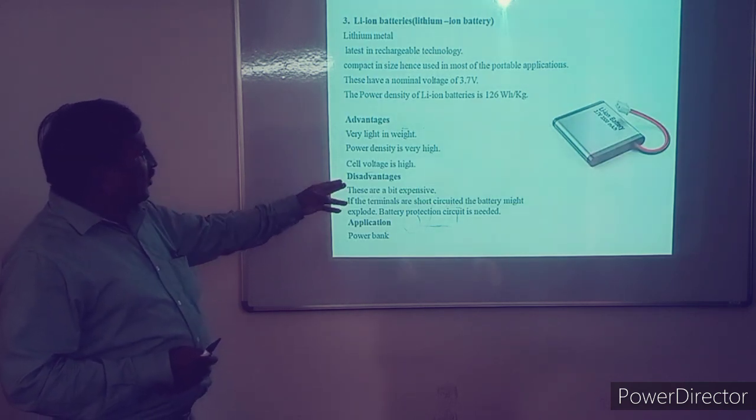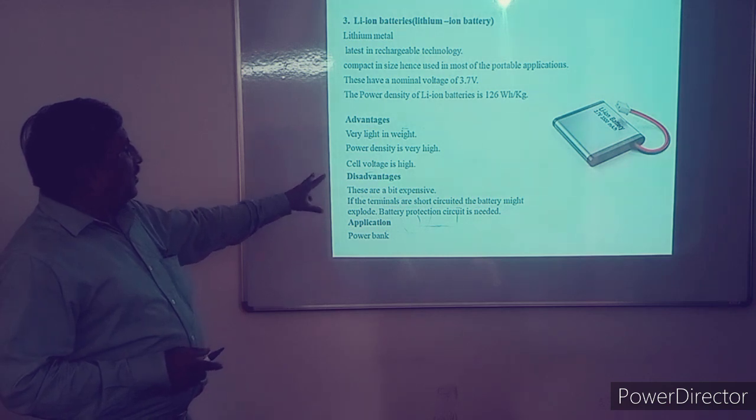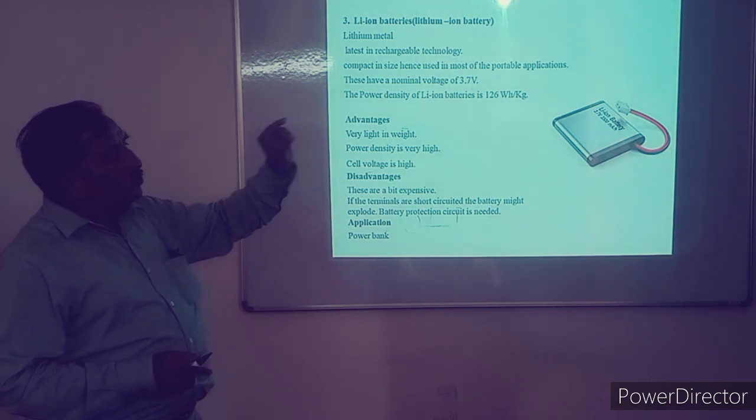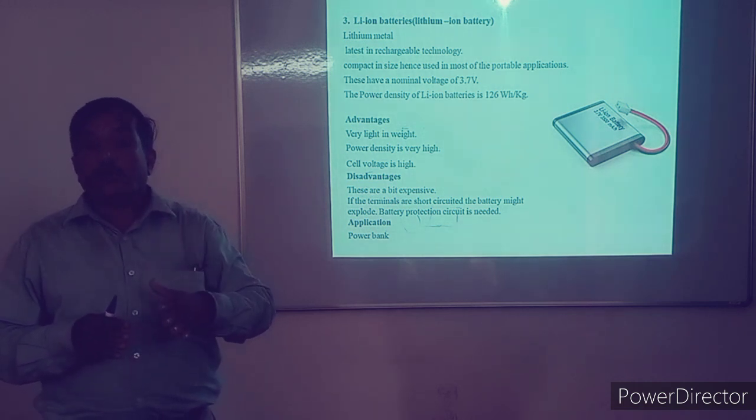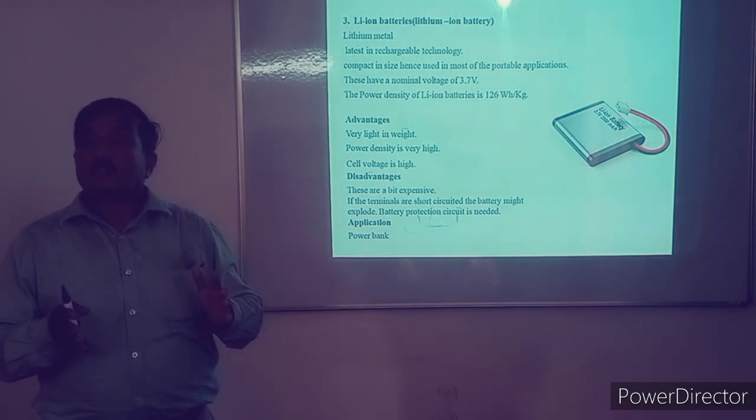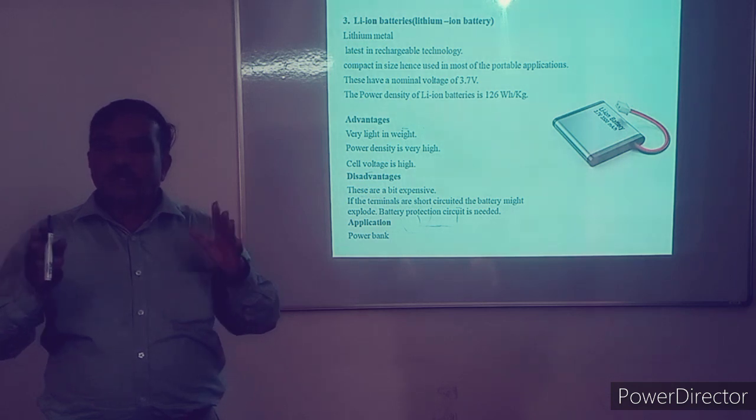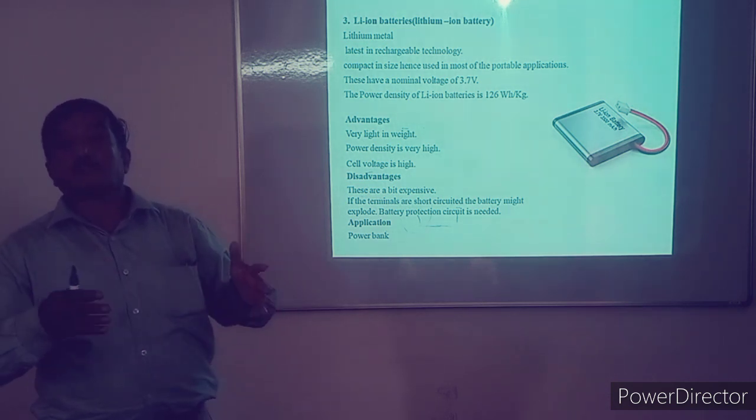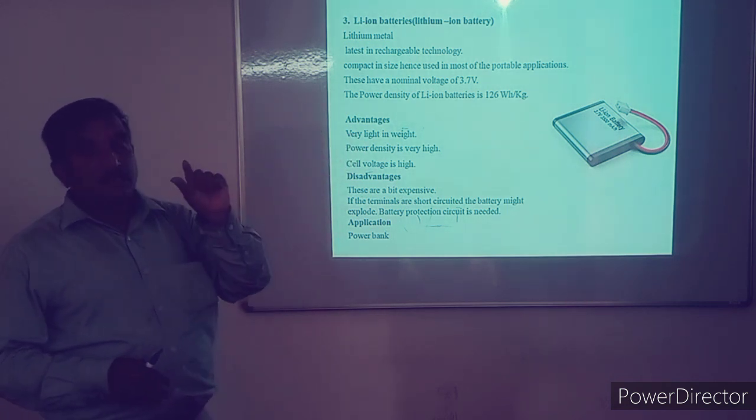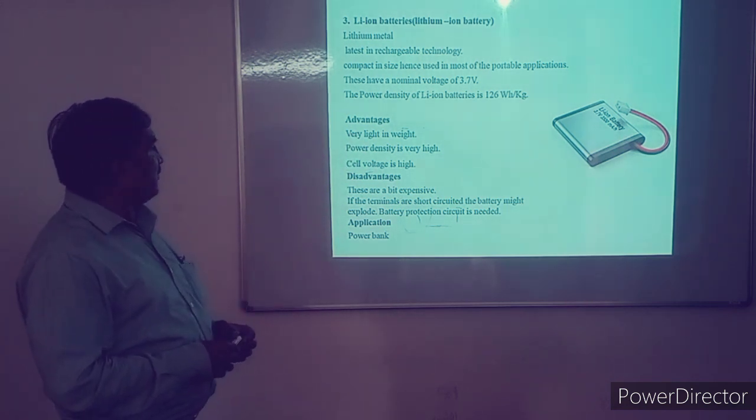One disadvantage of this battery is that when the two terminals get short circuited, the battery explodes. Commonly we might have heard some examples of mobile bursts or battery explosions. So this is the disadvantage of this type of battery.